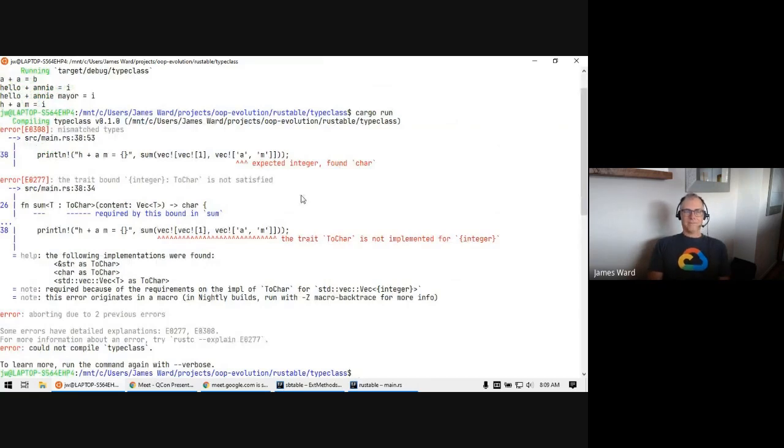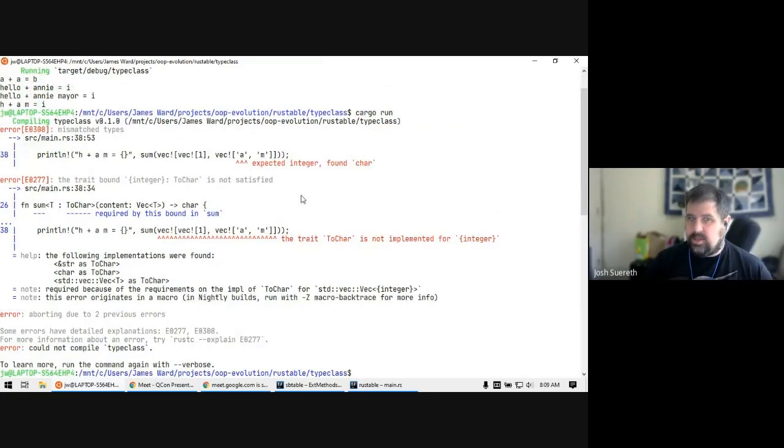And what happened? You're getting two errors. One says that you can't make a vector of integers if you pass characters to one of the vectors. That's right, and we can go fix that. You're right. Thanks, Rust. But also, when it tries to find the trait toChar, it tells you it doesn't have one for integer. It doesn't tell you it doesn't have one for vector of integer because it knows it can follow vector of vector. It just says, oh, I need one for integer. Go write one. That's it. It's wonderful. The compiler is doing all this work for us.